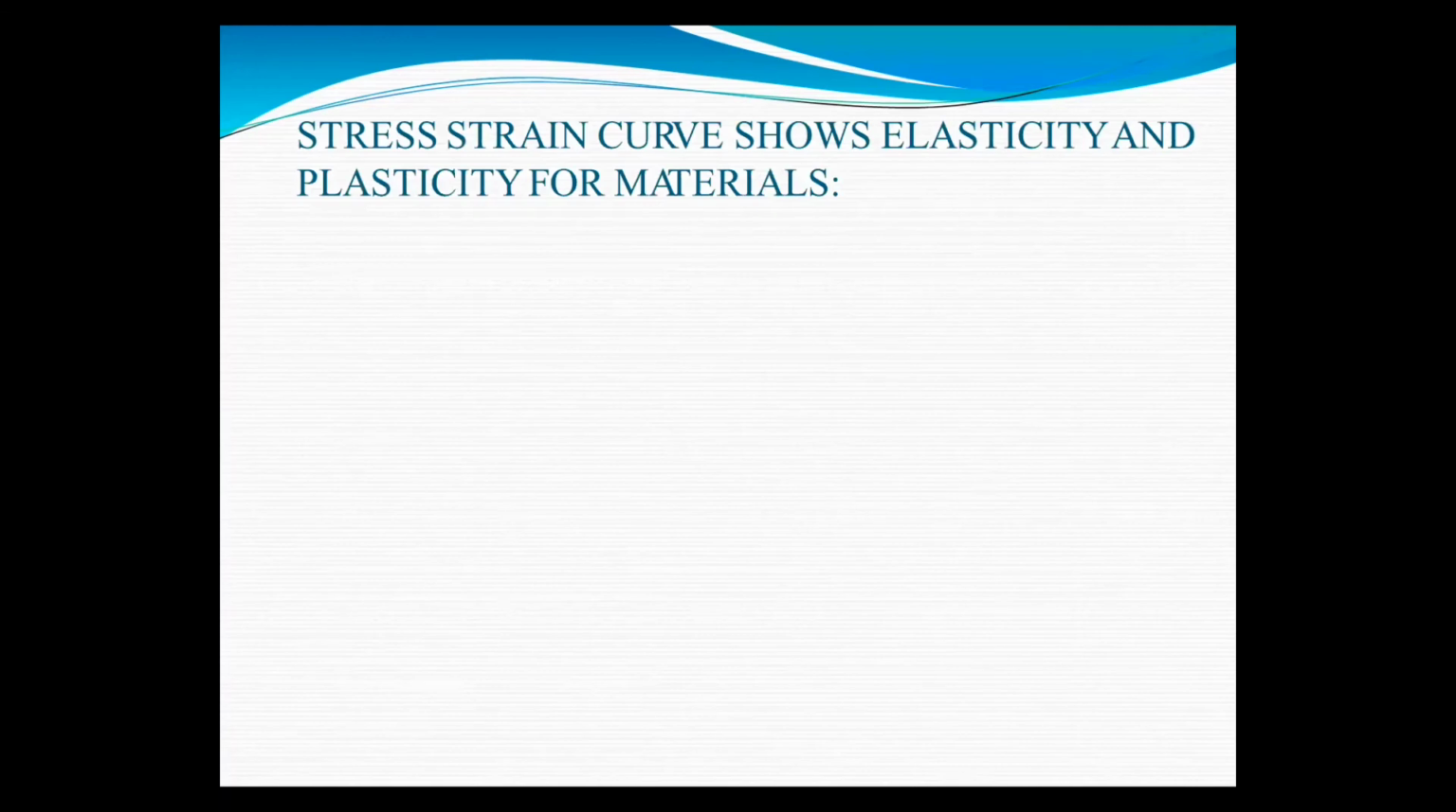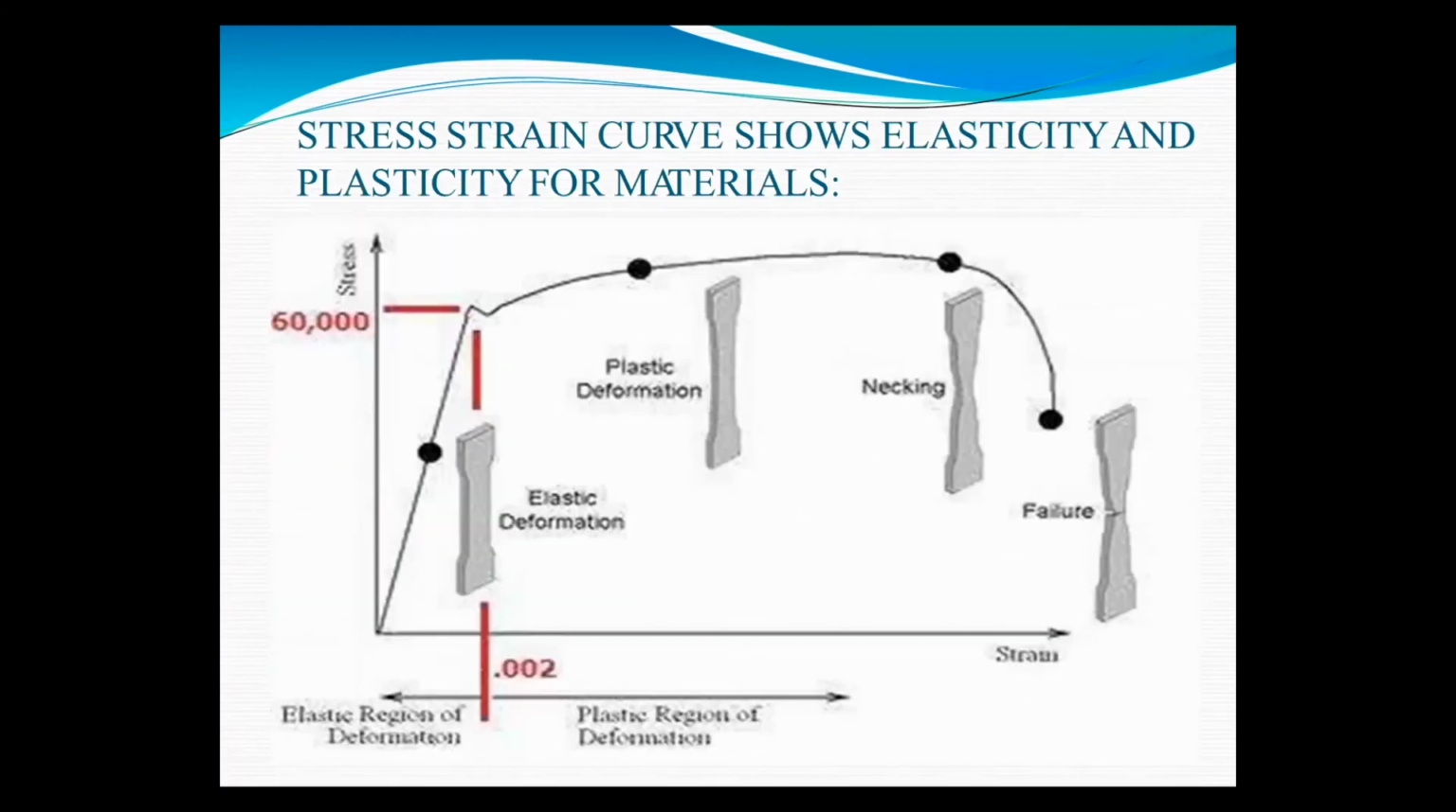Next, the stress-strain curve shows the elasticity and plasticity of a material. Now you see how the deformation will occur in the body. Okay, first stage, elastic deformation is there. Then when you apply more force, you will see how the plastic deformation will occur. Okay, then necking is there and then failure.